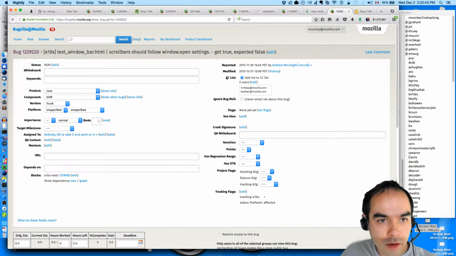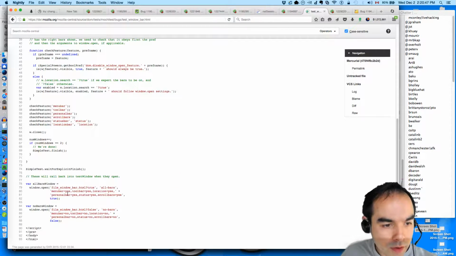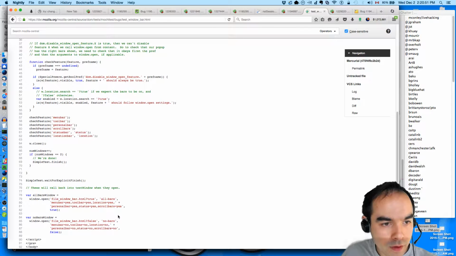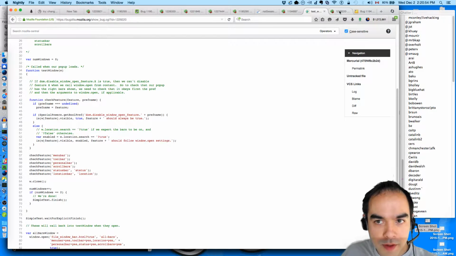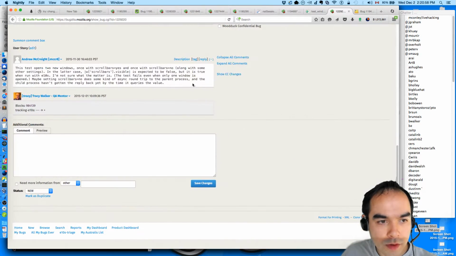Scroll bar, scroll bar, scroll bar. We choose scroll bars equals no. But in this case, scroll bars is true. Scroll bars is visible, expected false, but is true. And I'm not sure what the matter is.